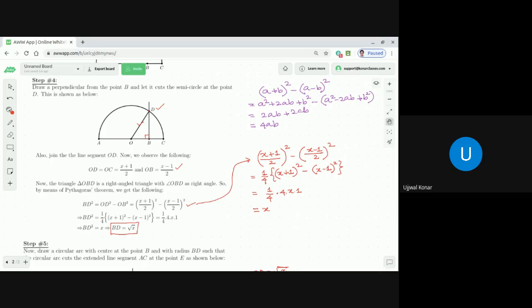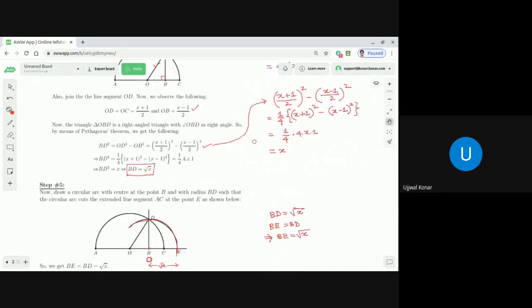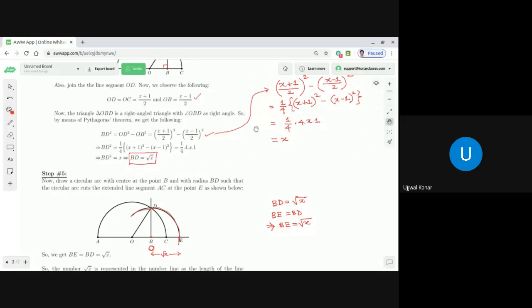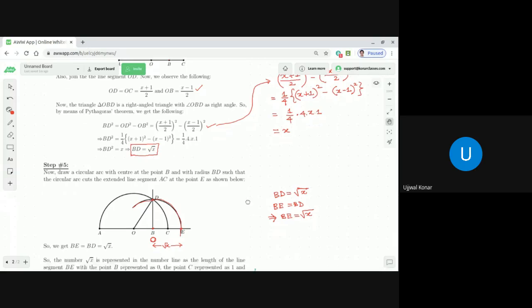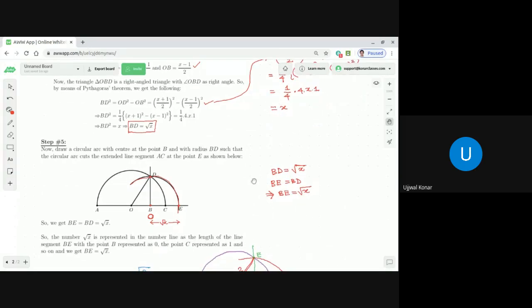Now, after that, we are going to represent that number square root of x in the number line by means of step 5. Finally, we are going to draw a circular arc by keeping B as the center and BD as the radius.